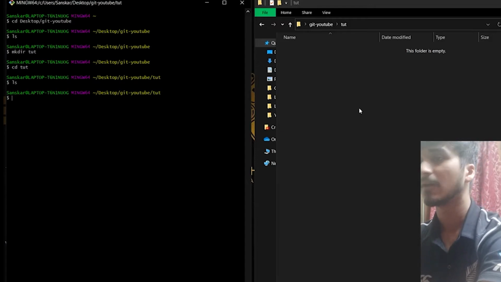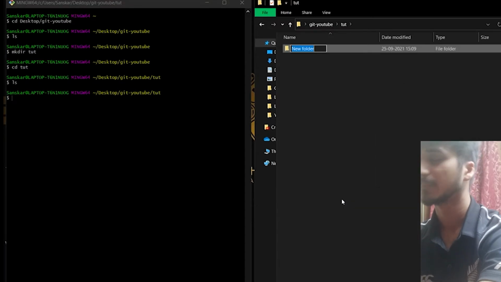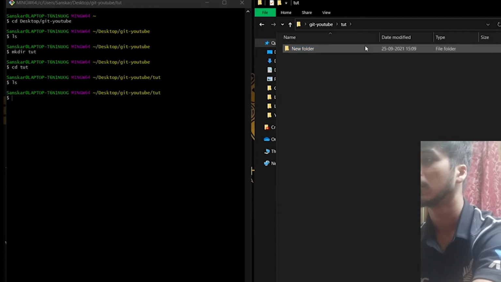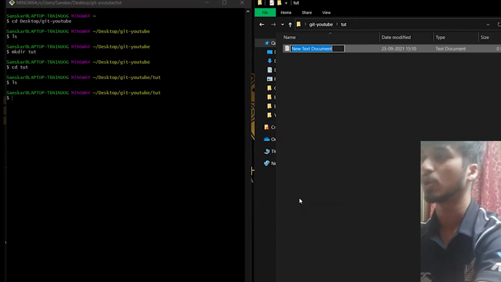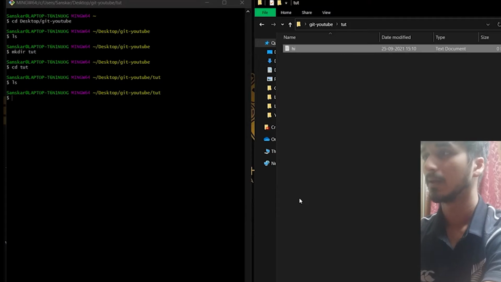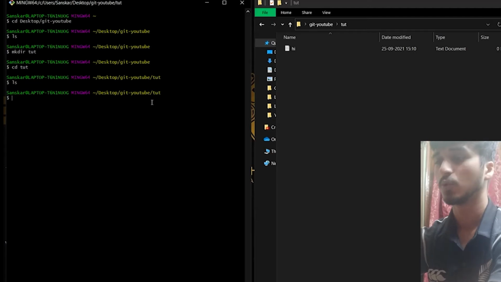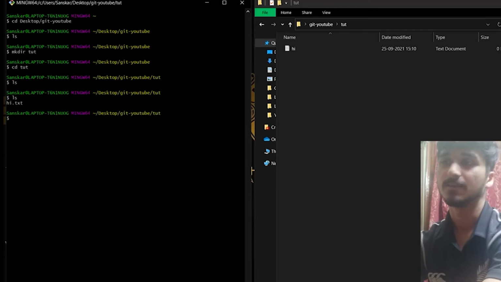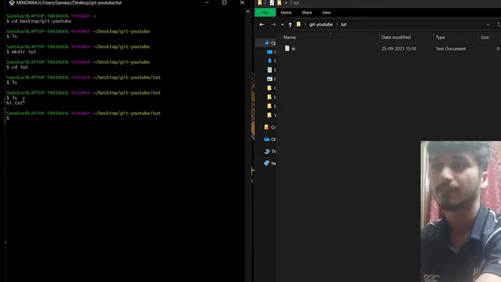Now if I make a file, let's say a txt document called hi, in this particular toot folder, and now I do ls, it shows me hi.txt, right? It shows me hi.txt. Therefore this command shows all files and folders, everything which is inside my current directory, right?